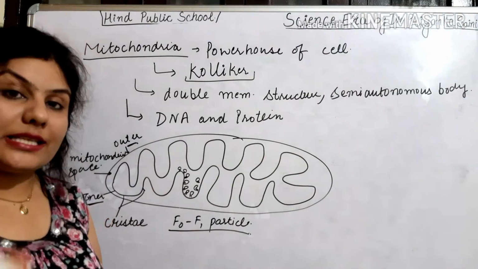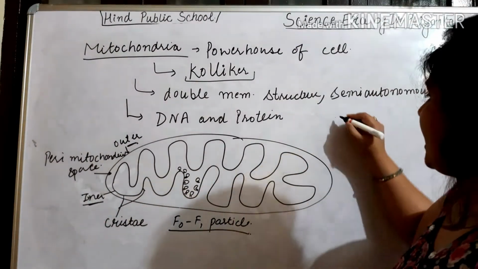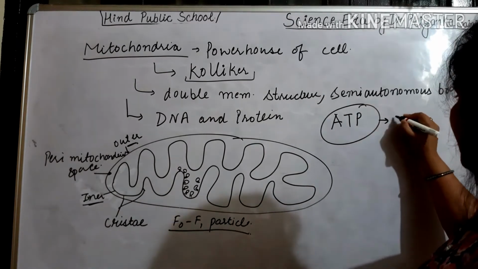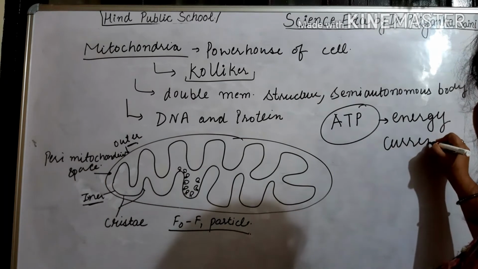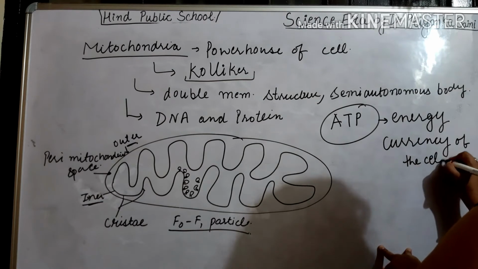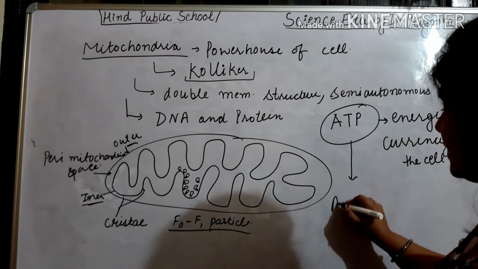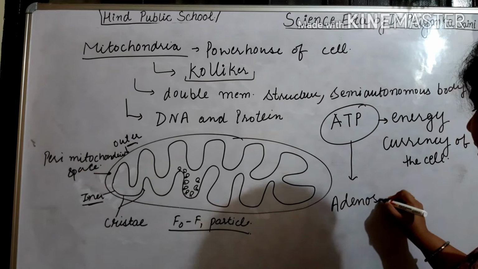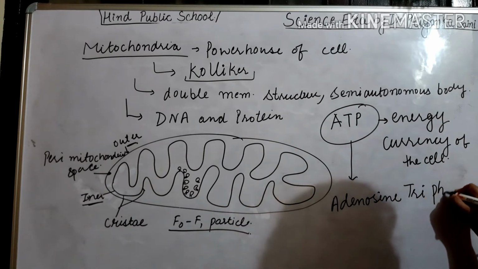currency of your cell. Yes, our body has an energy currency, and what is the name of this energy currency? ATP. ATP is the energy currency of the cell. Now the next question, what is the full form of ATP? Its full form is adenosine triphosphate.